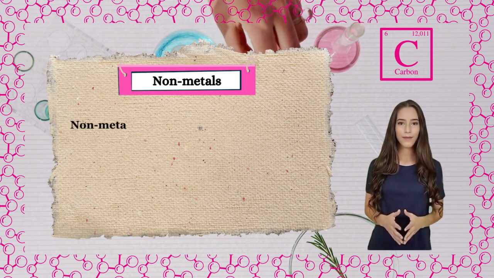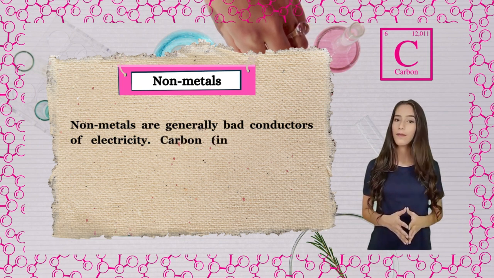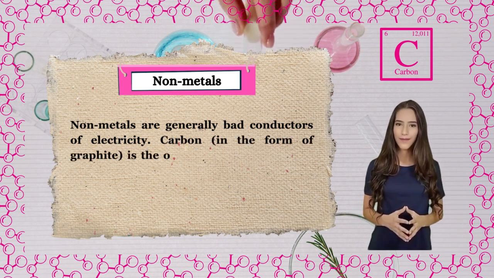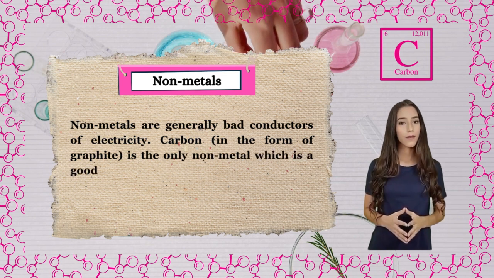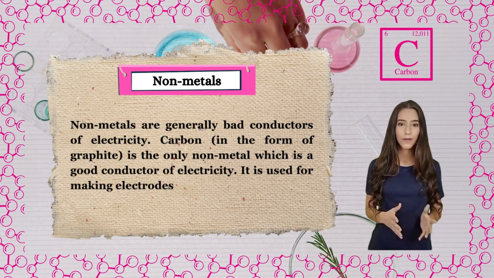Non-metals. Non-metals are generally bad conductors of electricity. Carbon, in the form of graphite, is the only non-metal which is a good conductor of electricity. It is used for making electrodes.